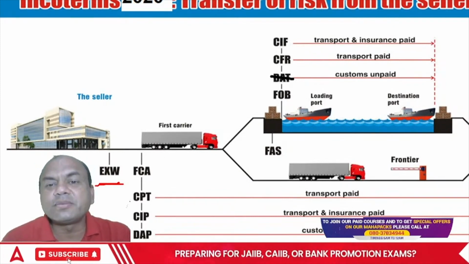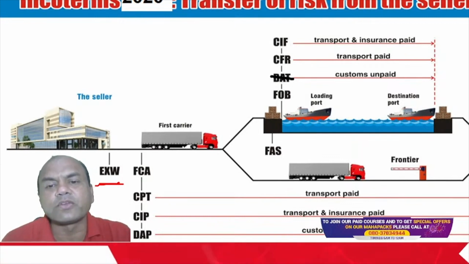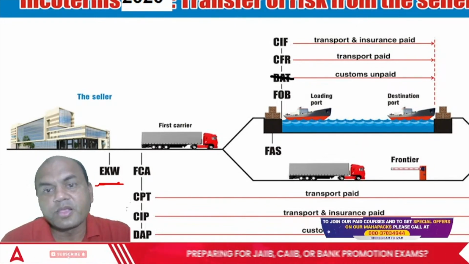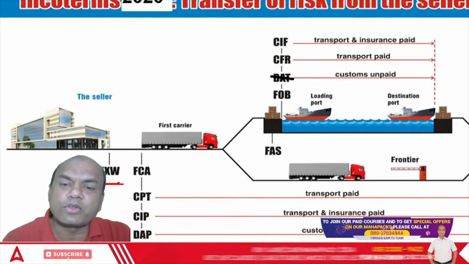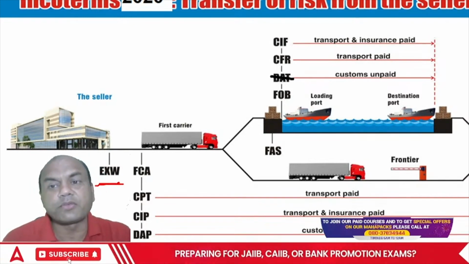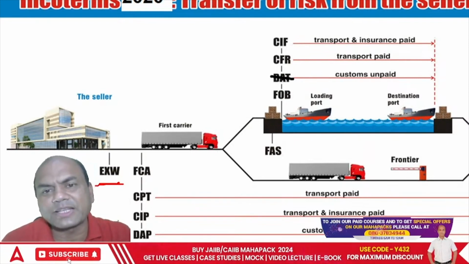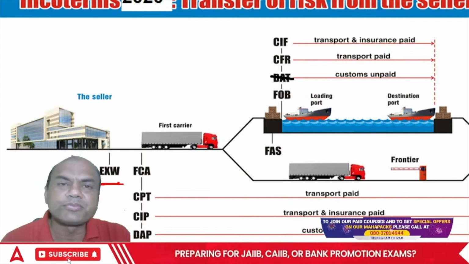Here, C means what? Cost. This cost means actually FOB. Understand this. C means this FOB. FOB is what? Free on board. That is the manufacturing cost. So this C means FOB. So if I have to come from CIF to FOB, I have to remove this I and F. Simple. So I'll have to remove this insurance and this transport. I'll just subtract the insurance and transport fees, whatever is paid, and I'll come to FOB.